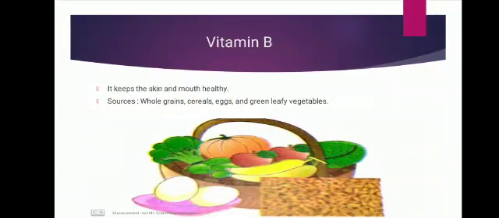Next, vitamin B. It keeps the skin and mouth healthy. See the sources given here: whole grains, cereals, egg and green leafy vegetables. Vitamin B helps the body to use calcium. So if you are taking calcium but not vitamin B in your diet, there is no use of it. So you have to take calcium and vitamin B both to keep your skin and mouth healthy.